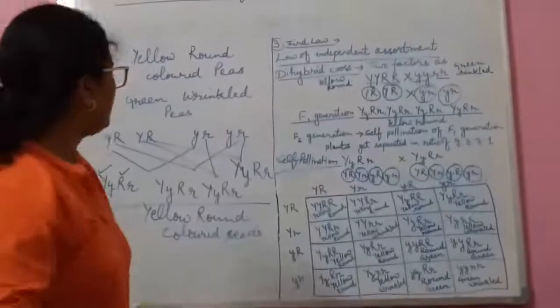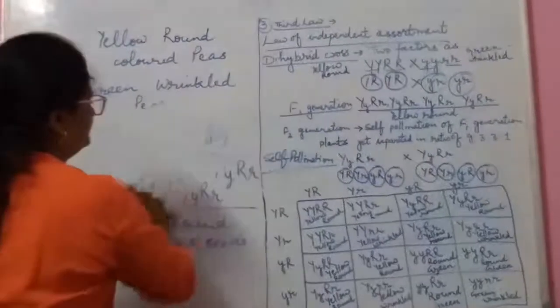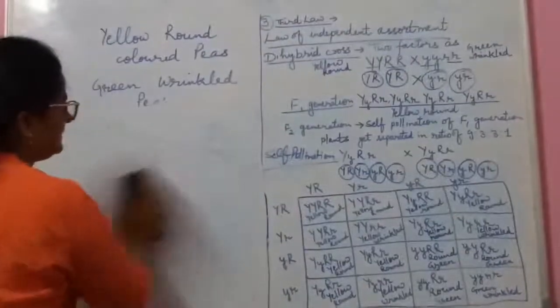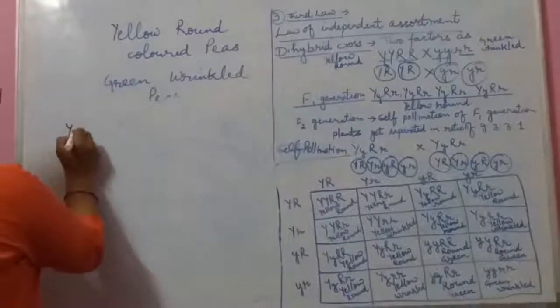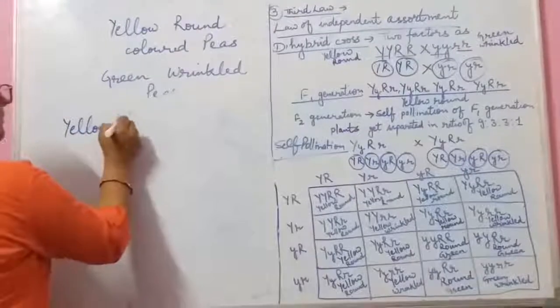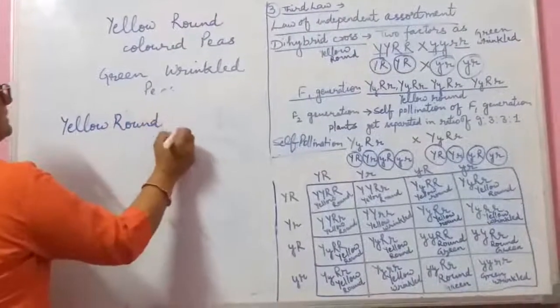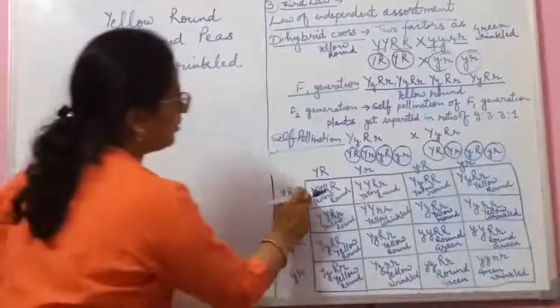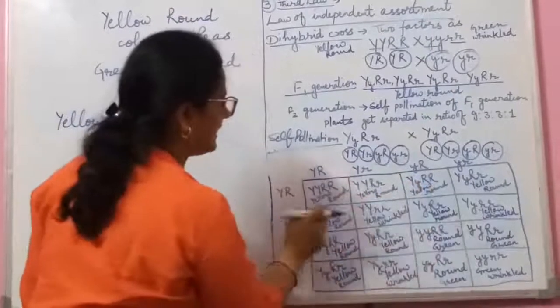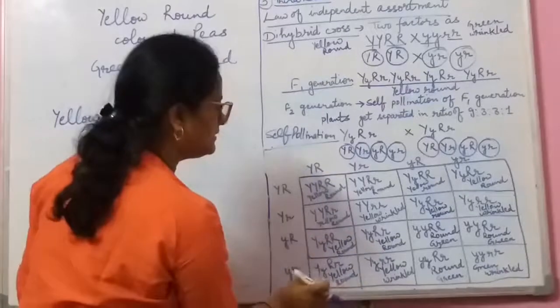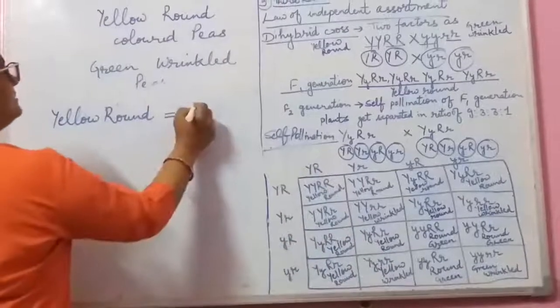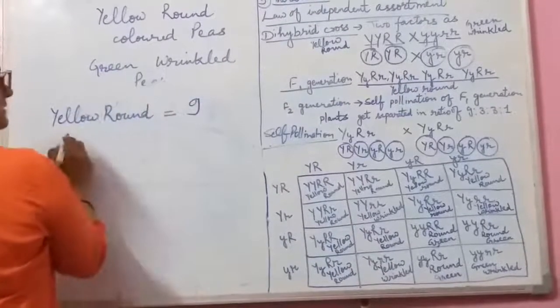Okay. So now look here. We found in the F2 generation 4 types of plants. We found the yellow round plant, yellow round seeds. How many? 1, 2, 3, 4, 5, 6, 7, 8, 9. So it will be 9 plants.